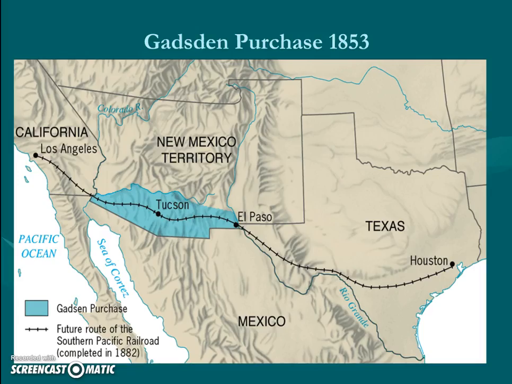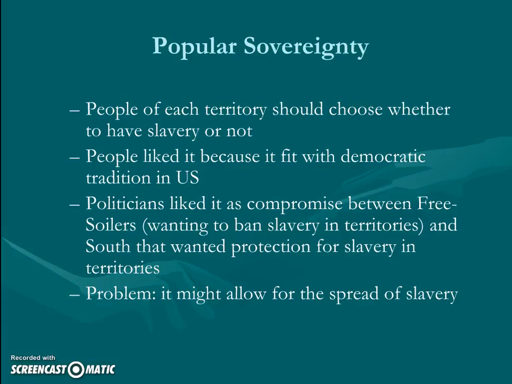So essentially here, this map will explain it a little better. So that blue little bit is part that we bought, so it sort of fixes our current border with Mexico here at the Gadsden Purchase. And you can see that railroad going from LA to Houston is going to run through this area, which is now Tucson. And so we purchased this area, parts of Texas with El Paso there in the corner, and all the way through the bottom part of the United States, so they can complete this sort of semi-transcontinental railroad. Now, this is going to inspire the North, too, to get to an issue with Kansas-Nebraska, but we'll get there in a second.